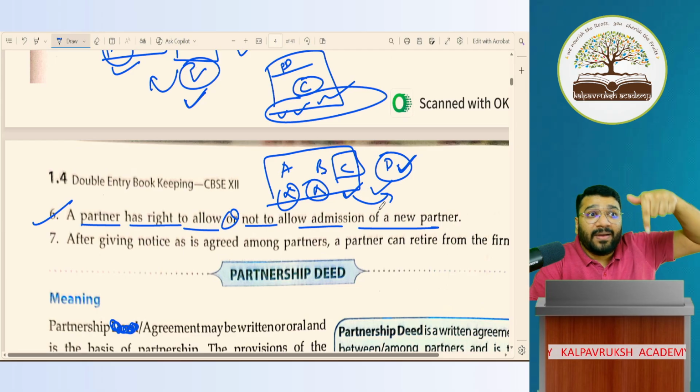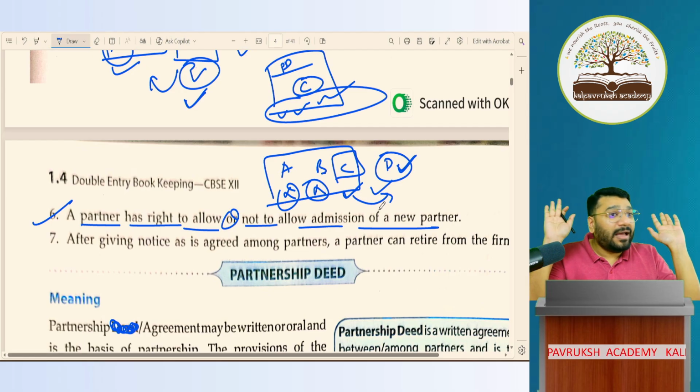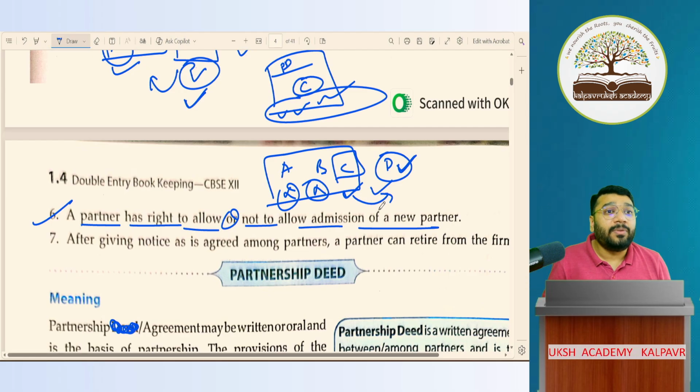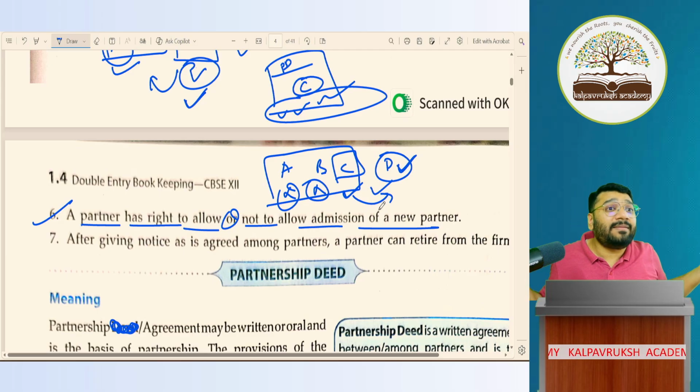C, because in the agreement, he will come and tell, you signed the agreement. In that you have told that as the sole person, if I admit some person, you will not question. Without your permission, I can appoint D as a new partner. You cannot comment, stop. So if there is any specific thing agreed in the agreement, then you will go as per the agreement. If nothing is mentioned of this sort in the agreement, then what does law say?